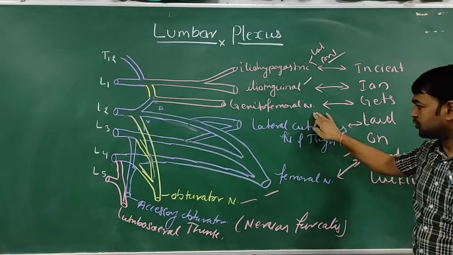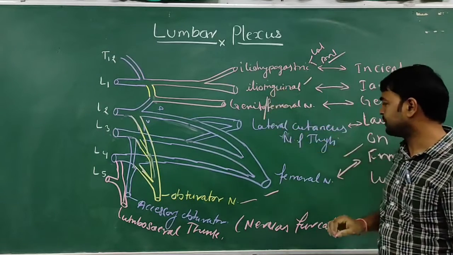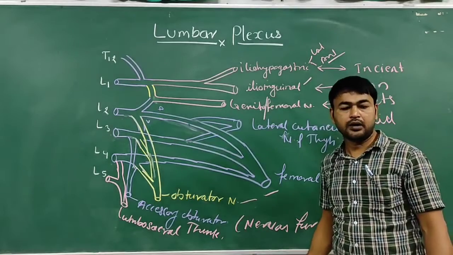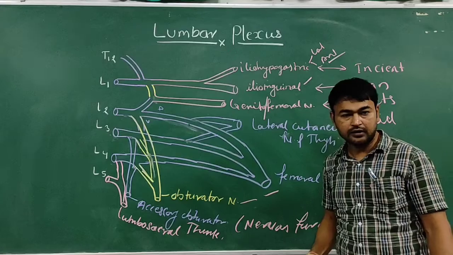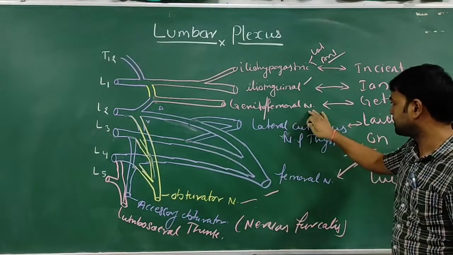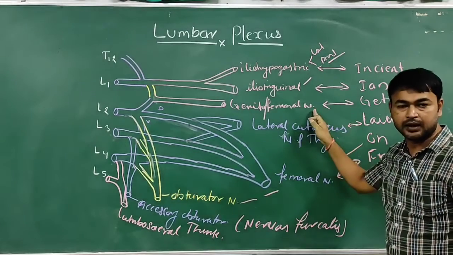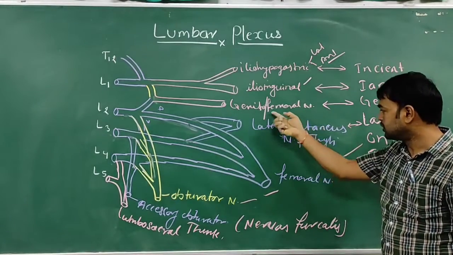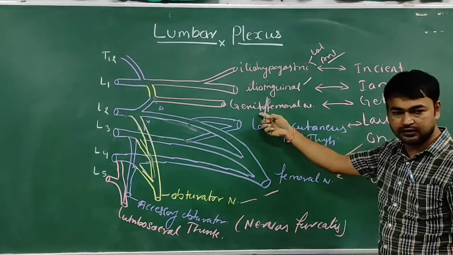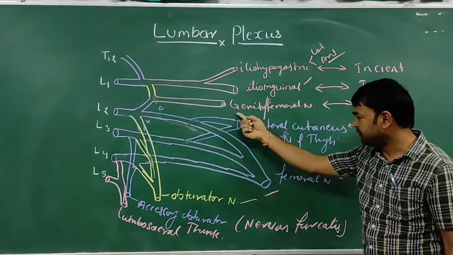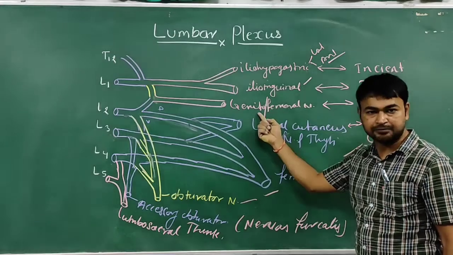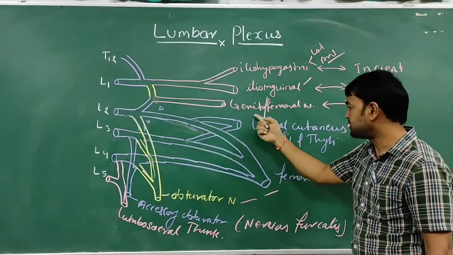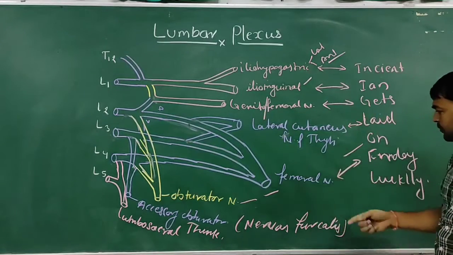in male, and the mons pubis and labia majora in female. The genitofemoral nerve again gives two branches, the genital branch and the femoral branch. The femoral branch supplies the upper anterior part of the thigh, and the genital branch supplies the scrotum in male, passing from the deep inguinal ring to the superficial inguinal ring, and the mons pubis in female.